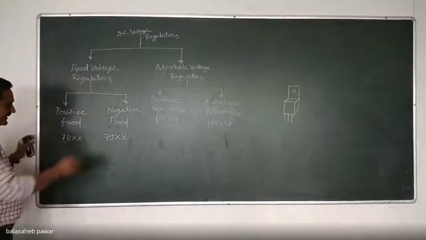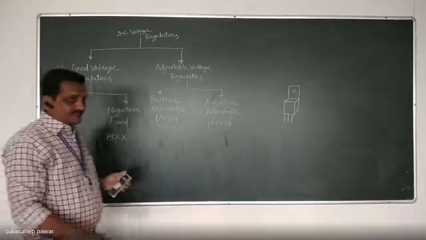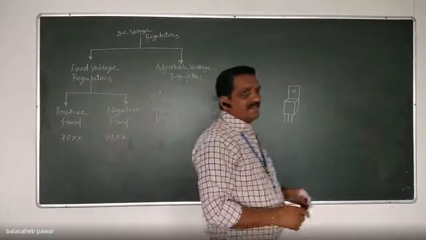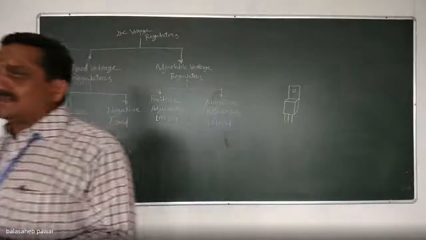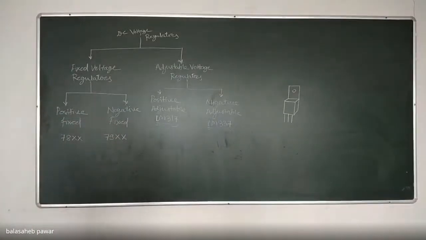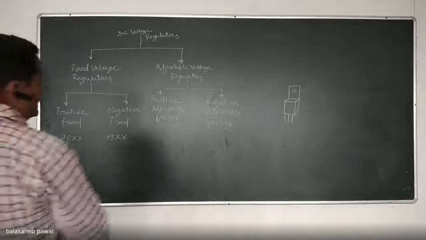But still, I will conduct the remaining two, that is 78 and 79. It is expected you might have studied fixed voltage regulators during your previous syllabus. So, were 78 and 79 there in your first year syllabus or no? No, sir. Okay, so don't worry.